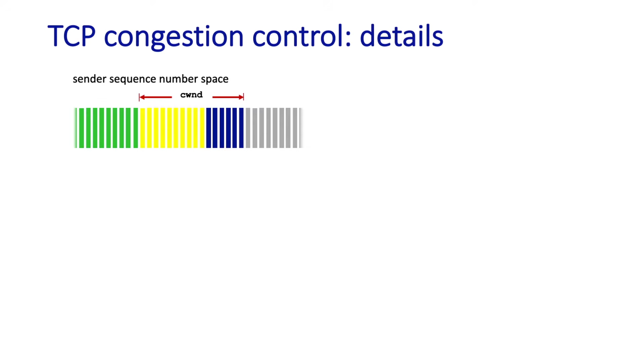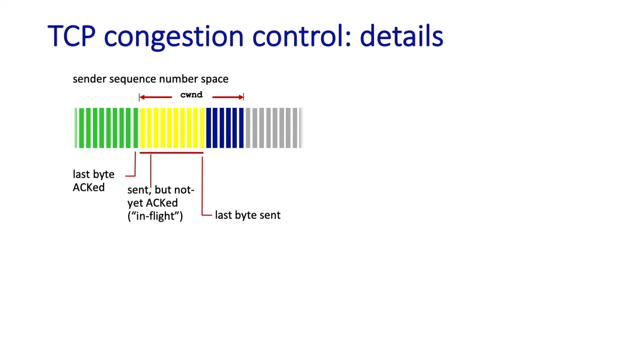The implementation of TCP's congestion control algorithm is really pretty simple. Recall our earlier discussion of a sender's window over the sequence number space back when we were talking about Go-Back-N and selective repeat. For TCP, the sender's window looks something like this. There are segments that have been acknowledged, as shown in green here. There are segments that have been sent but not yet acknowledged, shown in yellow here.